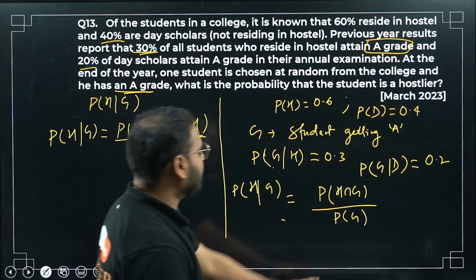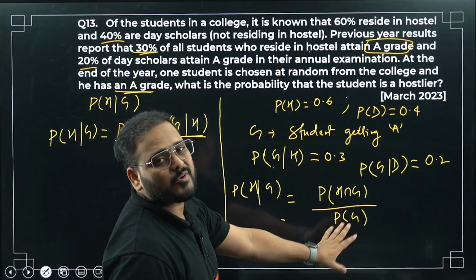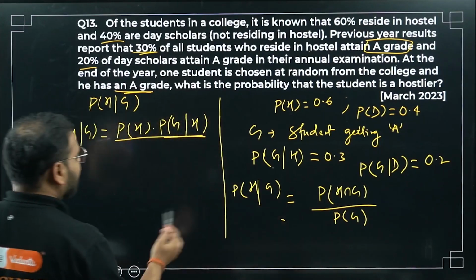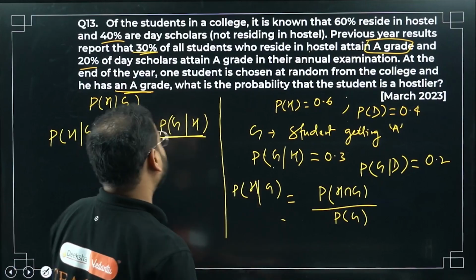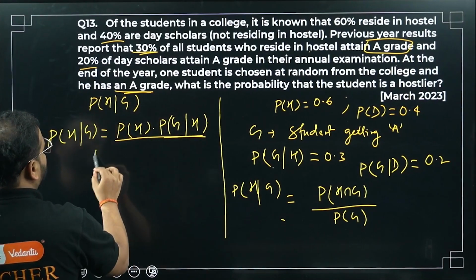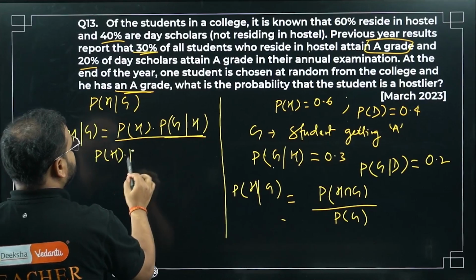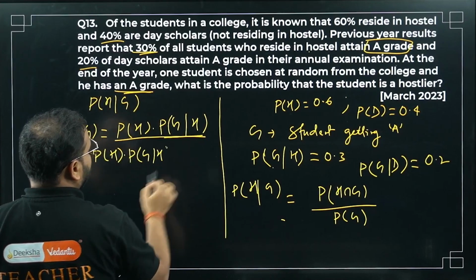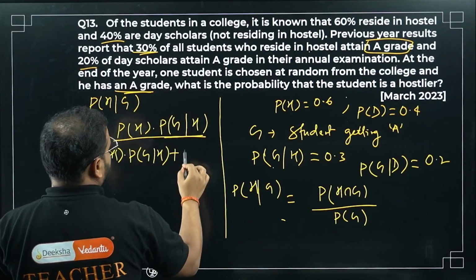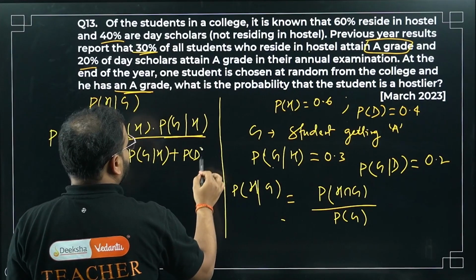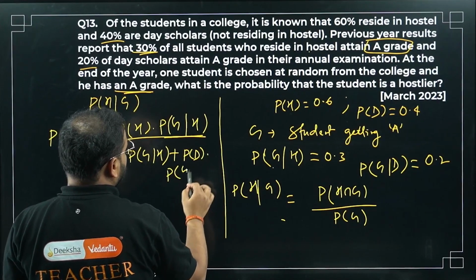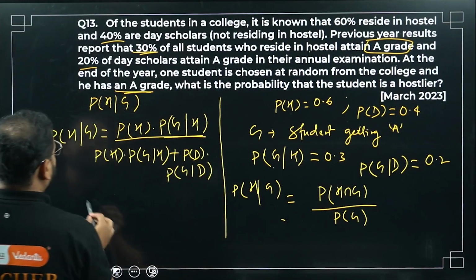Now we are looking for what? The denominator is the probability that the student has got grade A. It can be from both the day scholar and hostel categories, so I'll write both of them. First one will be hostel only: P(H) into P(G|H) plus P(D) into P(G|D). What's the value?